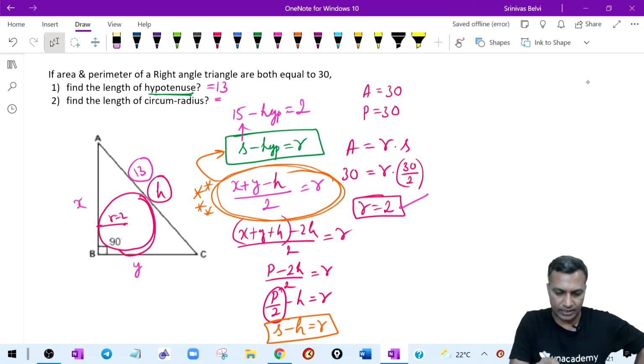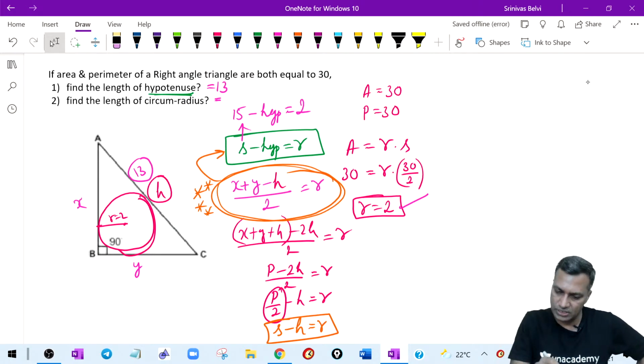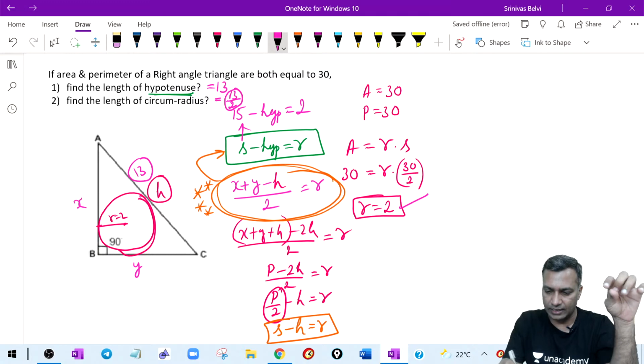In a right angle triangle, the circumcenter lies on the midpoint of the hypotenuse. So the answer here is 13 by 2. In a right angle triangle, the circumradius is nothing but the hypotenuse divided by 2. Very good.